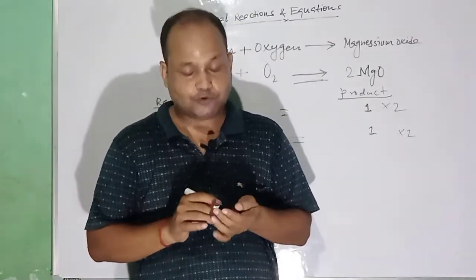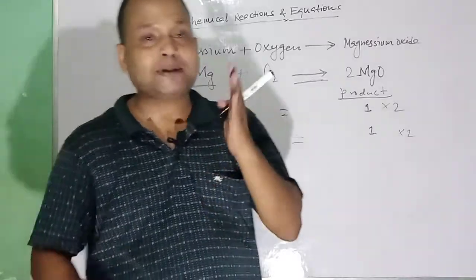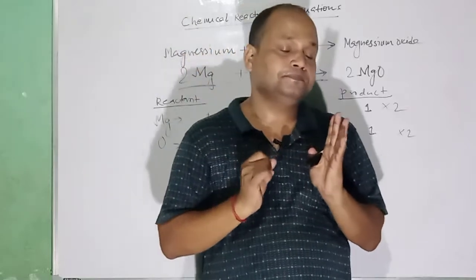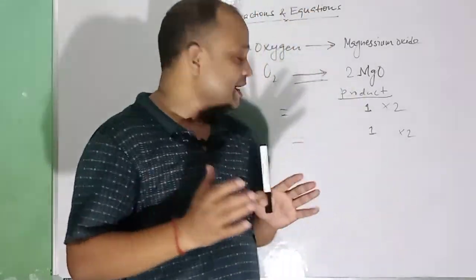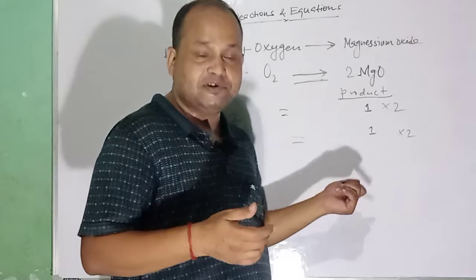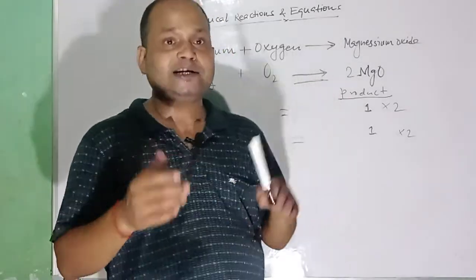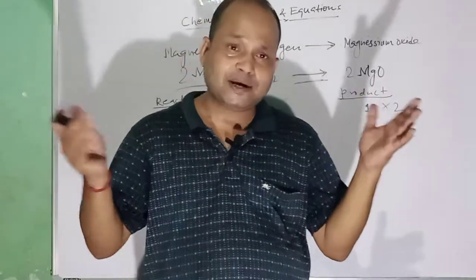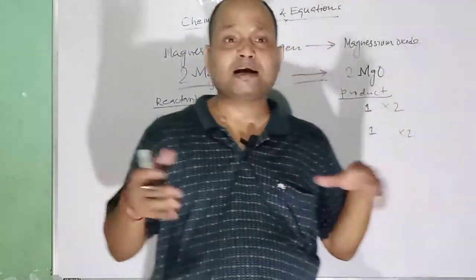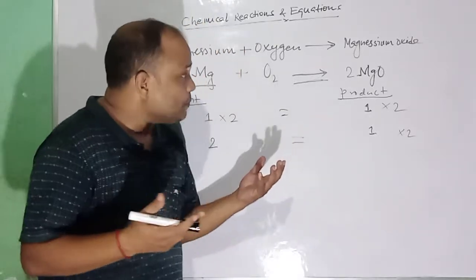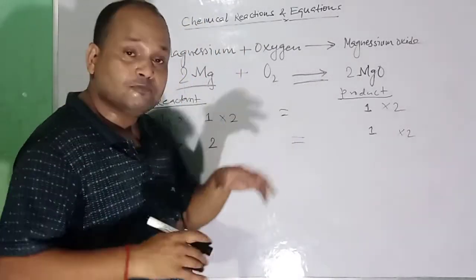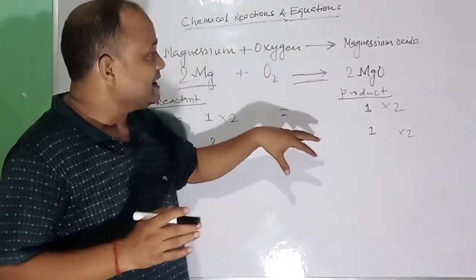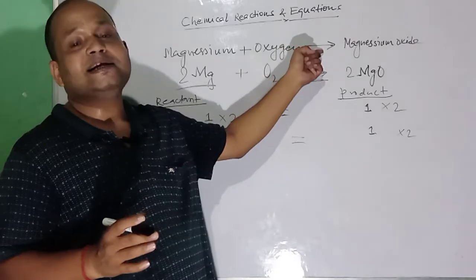So for writing chemical equations you have to practice, you have to learn symbols, valency, and then you have to know how to write molecular formula. It has been described. You have to practice. For that you can take the book Language of Chemistry, and so many other books are also available in the market. You can practice from the book and have mastery over it. So after you learn how to write molecular formula, you can utilize that in writing chemical equations.